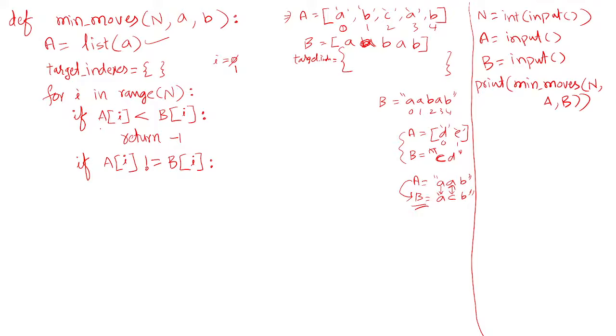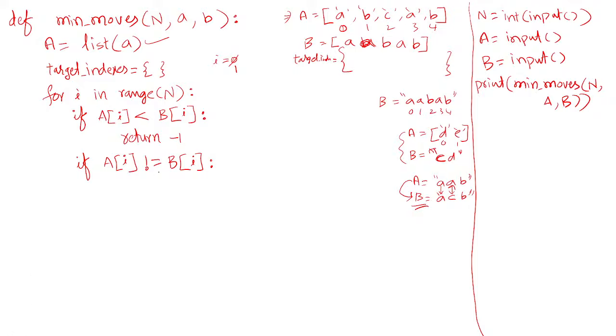Then it comes here, first checks the first condition as the loop repeats: A of I less than B of I. A of 1 less than B of 1, no, false. Then it comes here: A of 1 not equal to B of 1, yes, the condition becomes true. That means we identified a non-matching character, the character which needs to be changed, so you need to store its index. Index of this character is what we'll store here.